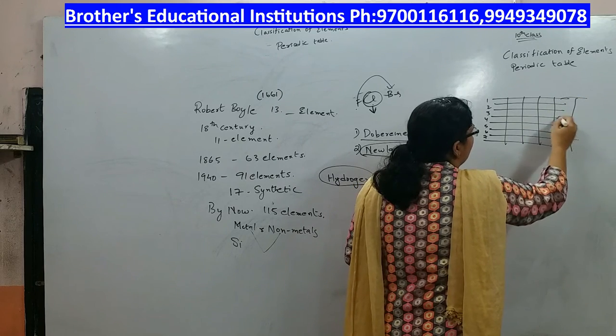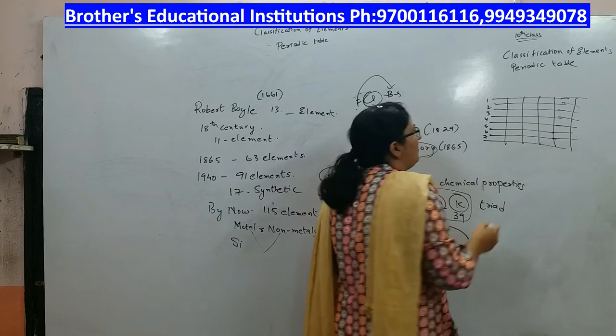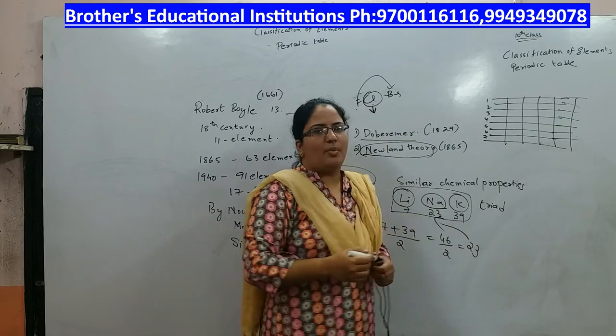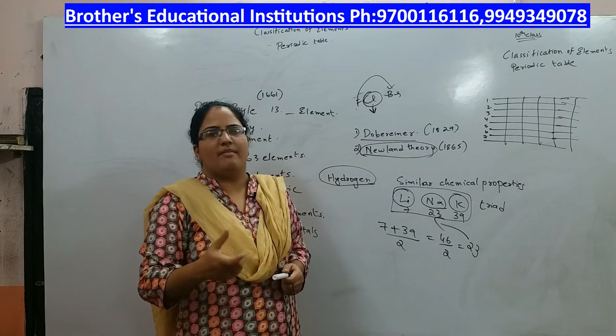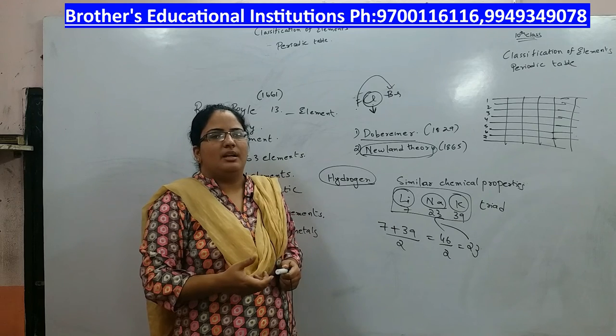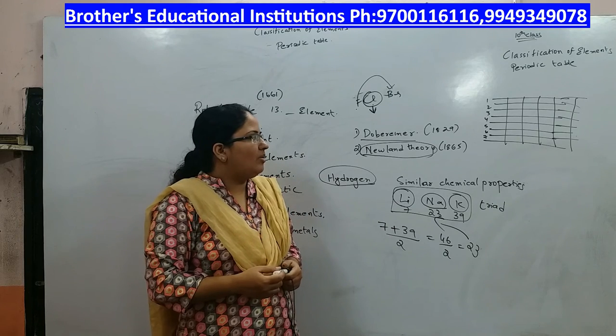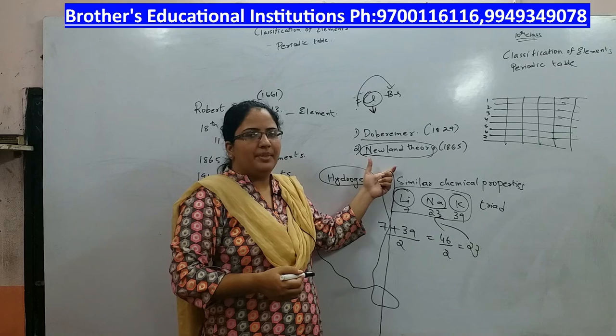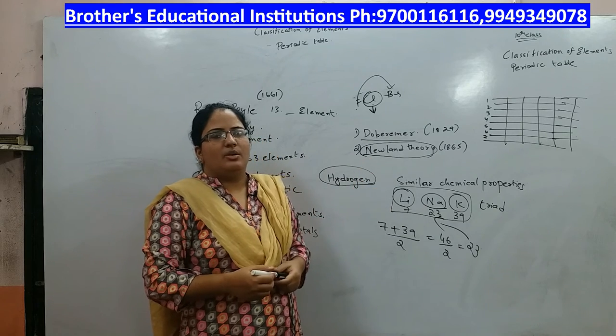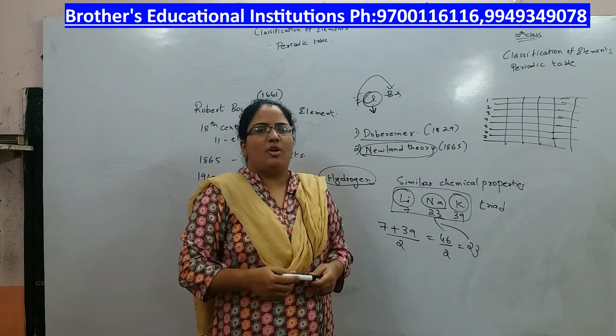The elements present in the same group have similar chemical properties. That is how Newlands arranged. Newlands' theory is called the theory of octaves.